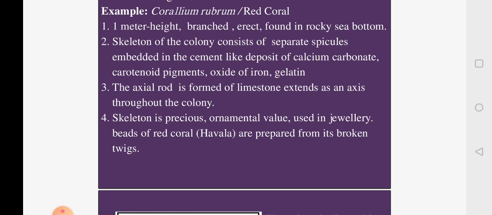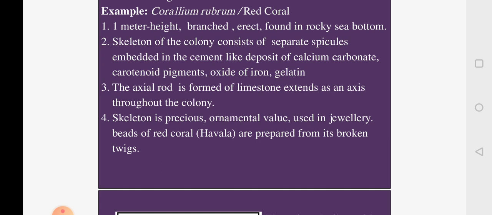There is an axial rod which is made up of limestone, and this axial rod extends throughout the colony. It forms the colony. Basically the axial rod is made up of limestone. So this is the skeleton of the Corallium rubrum.